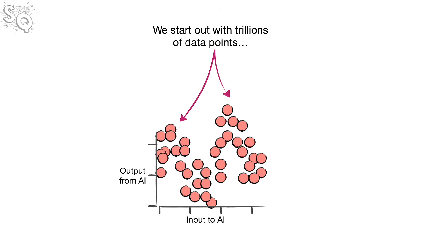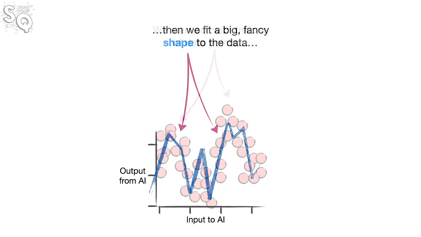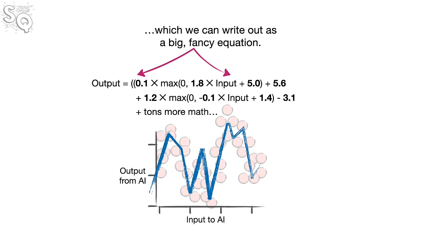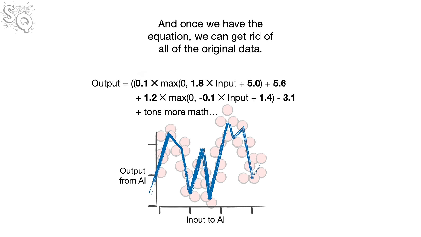Now let's summarize the first main idea of how AI works. We start out with trillions of data points. Then we fit a big, fancy shape to the data, which we can write out as a big, fancy equation. And once we have the equation, we can get rid of all of the original data.